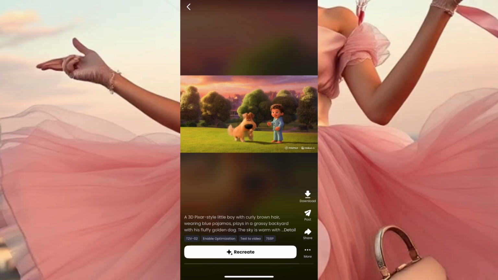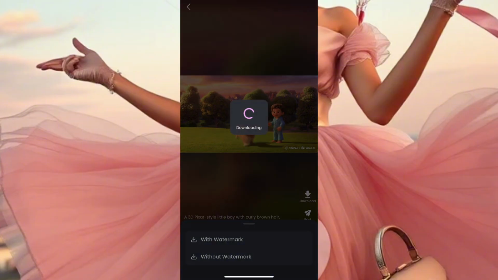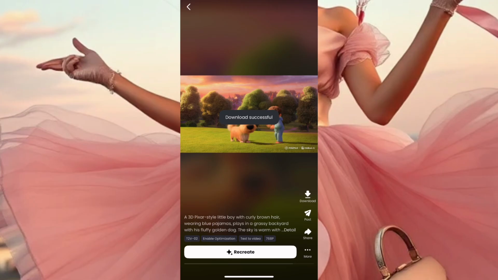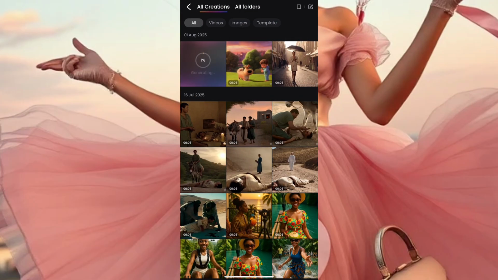I'll come here and you see that? Super nice. So this is so beautiful and I love it. This is the first scene. So I'll click on download and I'll download this video to my gallery, because we need to put them all together and form this movie, okay? So wait for the next scene to generate as well. So we generate scene after scene. When we are done generating all the scenes, then I'll teach you how to put together this story, okay?